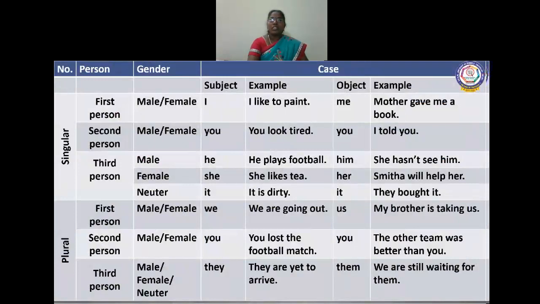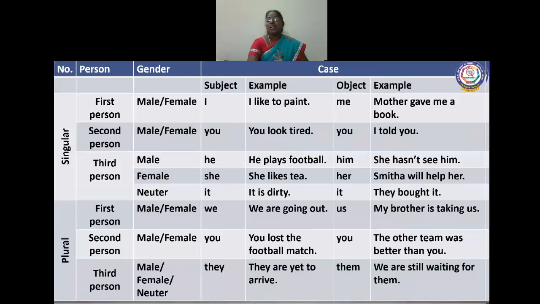And listen children, you have to remember all these things, okay? First person gender may be masculine or feminine. The speaker can be male or female. For example, I like to paint. So I is the subject here. Then that is a subject pronoun. I is a subject pronoun.